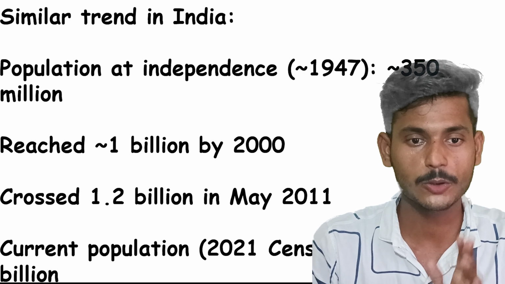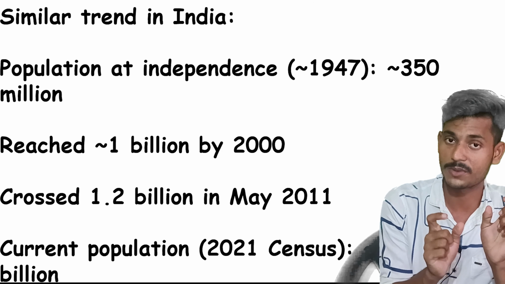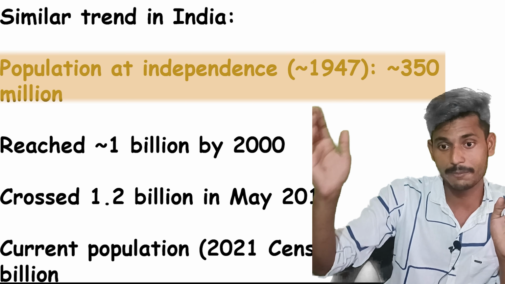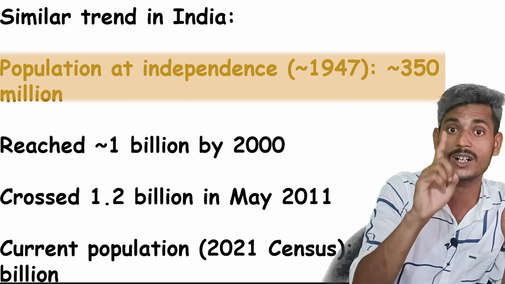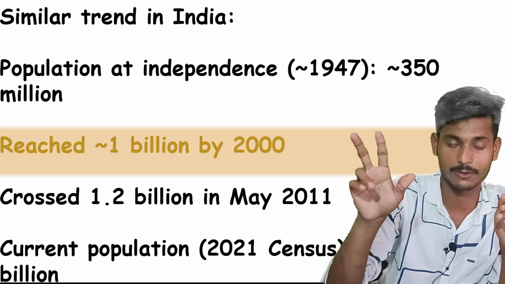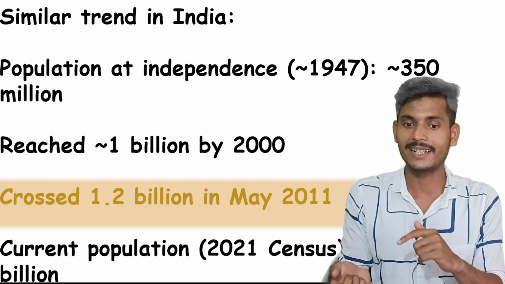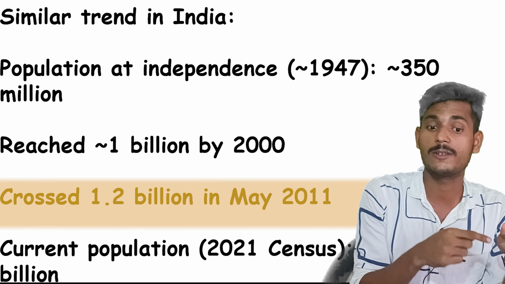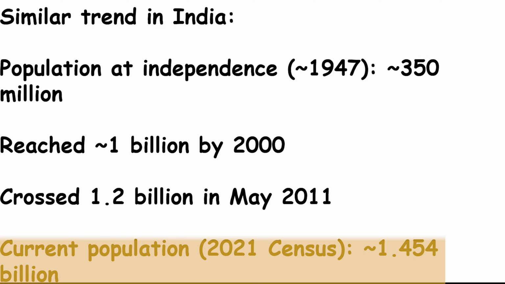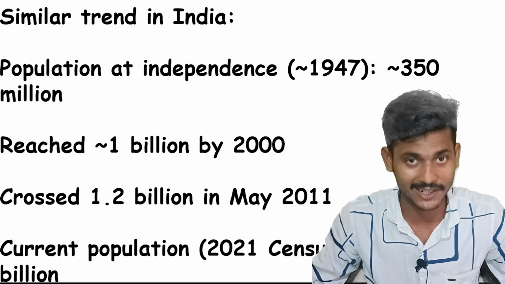Fine, no problem. Now coming to India, a similar trend is observed in India too. The population in 1947, at our independence, was 350 million. In 2000 it became 1 billion. In May 2011 it crossed 1.2 billion, but according to the 2021 population figure of India, it is 1.454 billion. So population-wise we are billionaires.